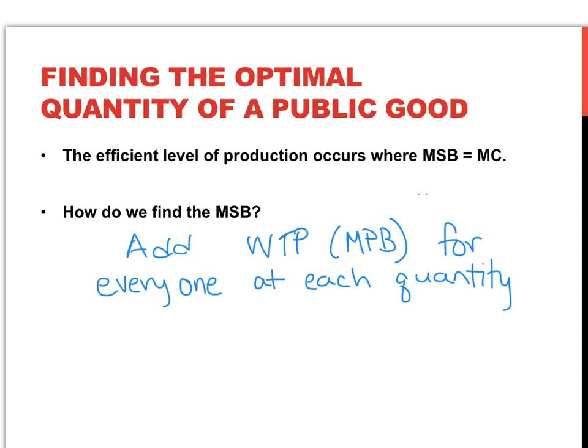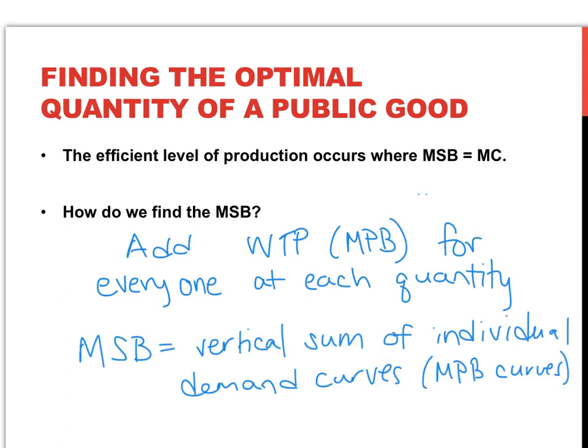So if we're thinking about adding each individual's willingness to pay at each quantity, or their marginal private benefit at each quantity, then to find the marginal social benefit, now instead of taking the horizontal sum of individual demand curves, we're taking the vertical sum of individual demand curves. Again, this is because of the non-rivalrous nature of public goods. Everyone can benefit from every single unit of a public good that is produced. So now we're taking the vertical sum at each quantity, adding up the marginal private benefit for each individual to get the marginal social benefit.